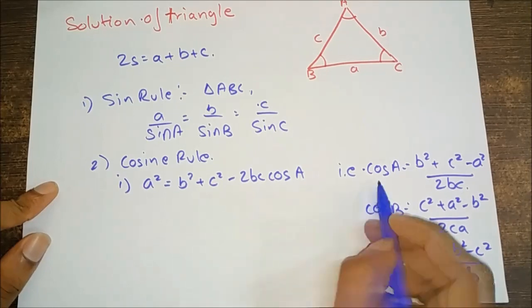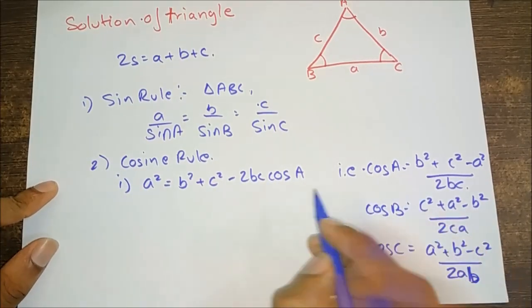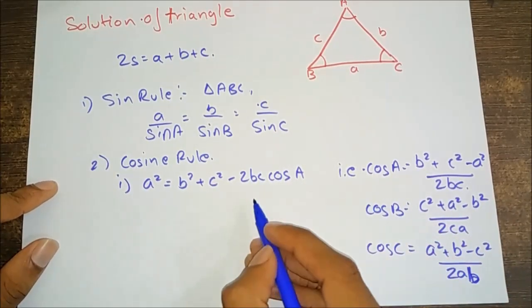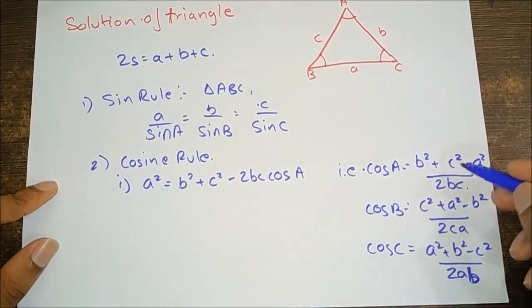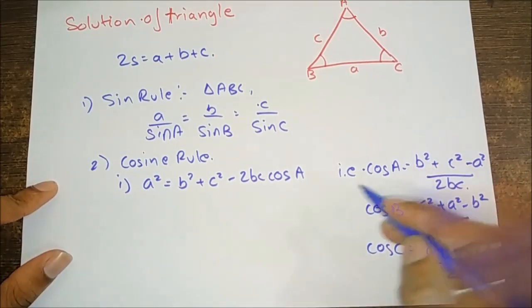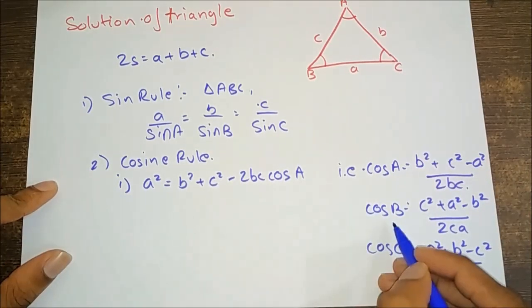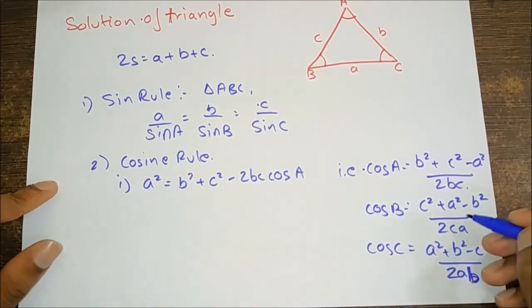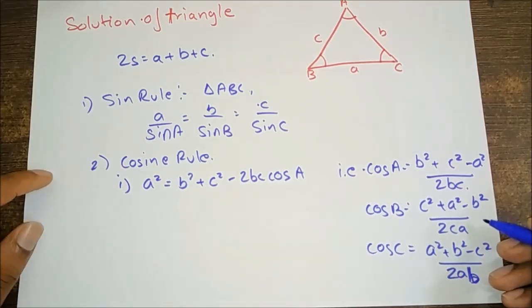Tip: you can remember any one of these formulas and derive the others using it. That is, you can remember this formula, and you can also derive the same for cos B and cos C from this formula.